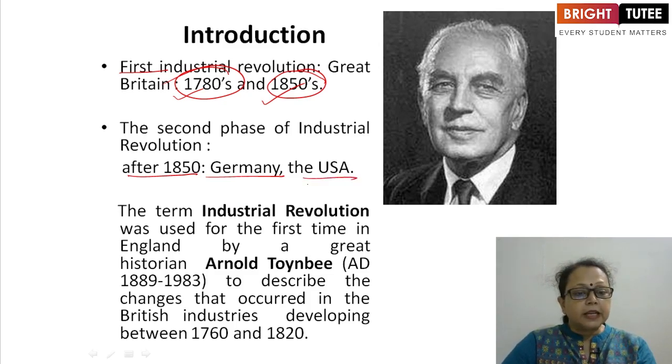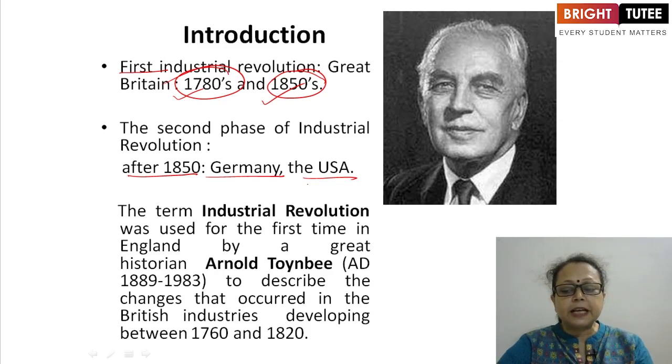But in the first industrial revolution, when it started in England, every branch of English industry witnessed profound and complete changes. Complete change took place during this period in Britain.